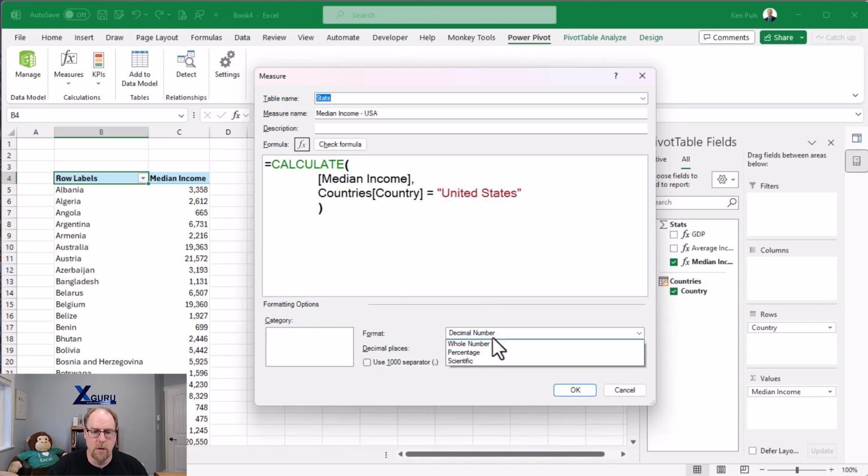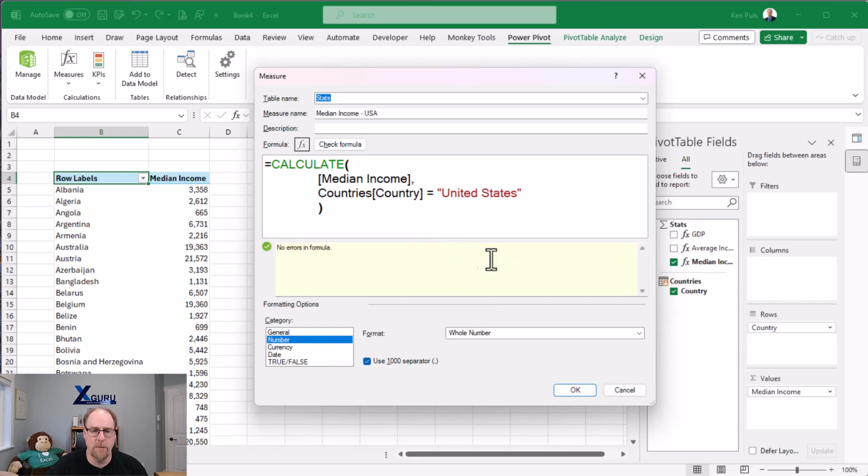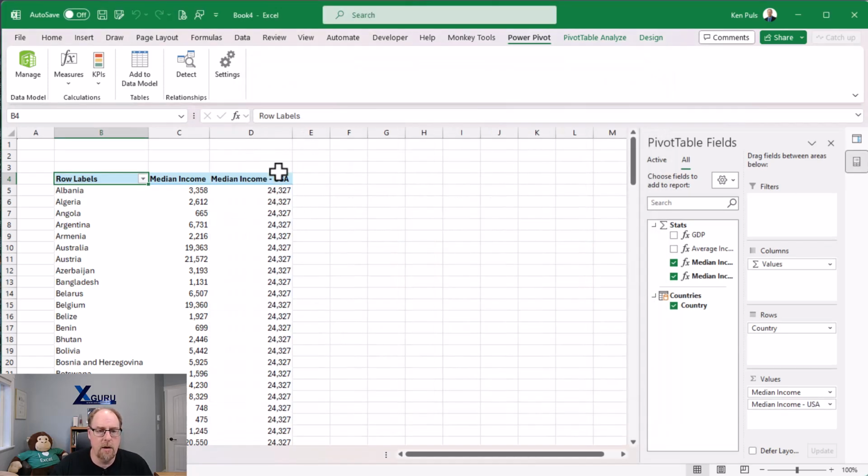I'm going to go number, whole number with a 1,000 separator. I can check the formula if I want to be safe. And at this point, when I say OK, I now get the median income showing up all the way down. And this is what the US median income is based on this data set, 24,327, after taking out the Jeff Bezos's and the Elon Musk's and Satya Nadella's and so forth.